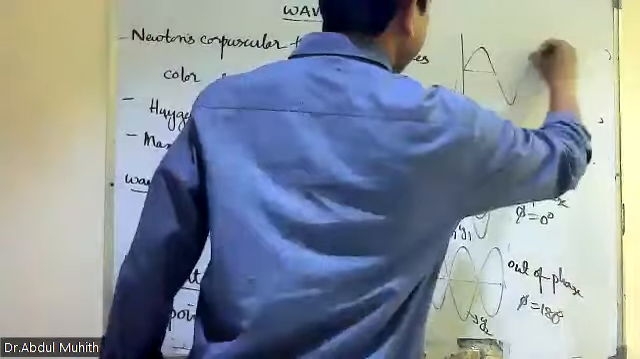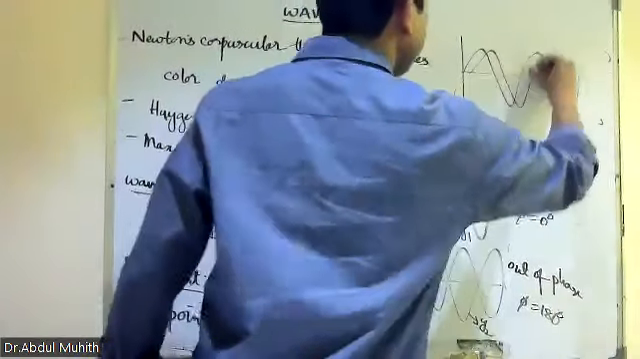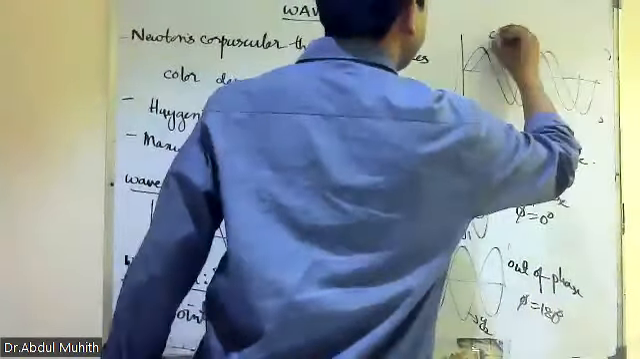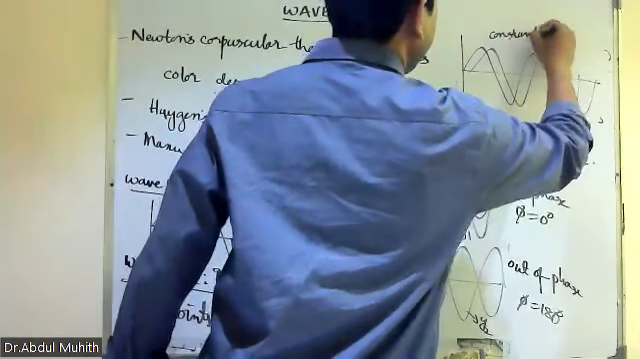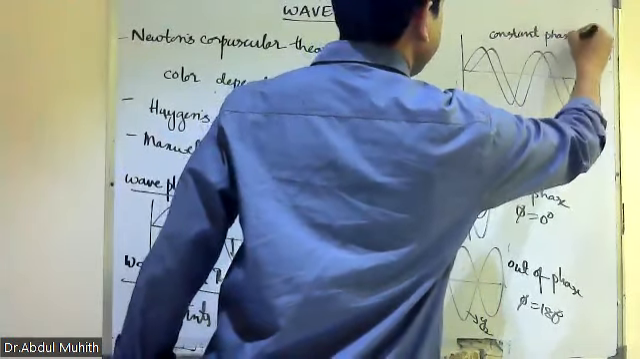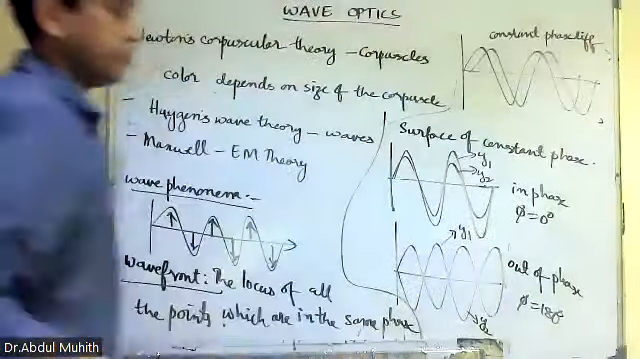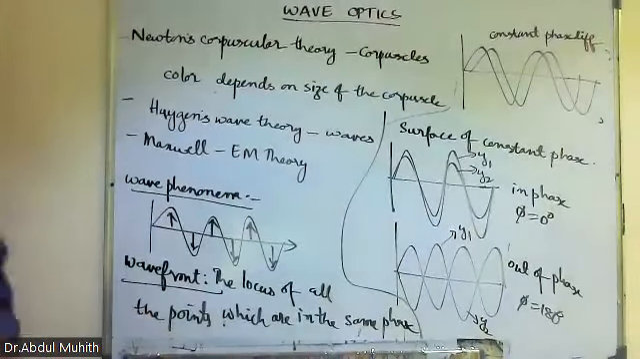Now, the third one, you know, it's like this. So here, what happens? This is a constant phase difference. Is that clear? Constant phase difference. Is it clear? Are you understanding?